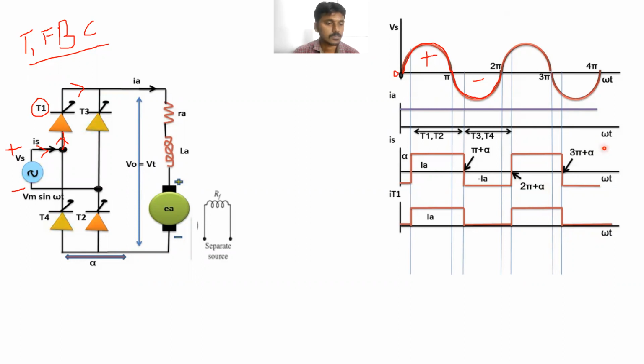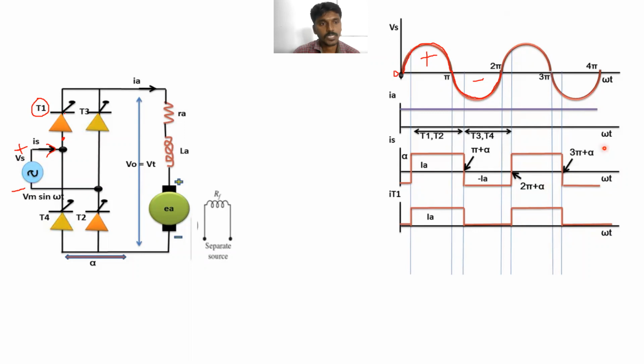I think you're not getting my point. Again, I will repeat. During the positive half cycle of the supply voltage, this terminal is positive, this is negative. Now the current is flowing through this direction. The anode terminal of this T1 is made positive, means T1 is in forward bias condition. It is not in conducting mode.